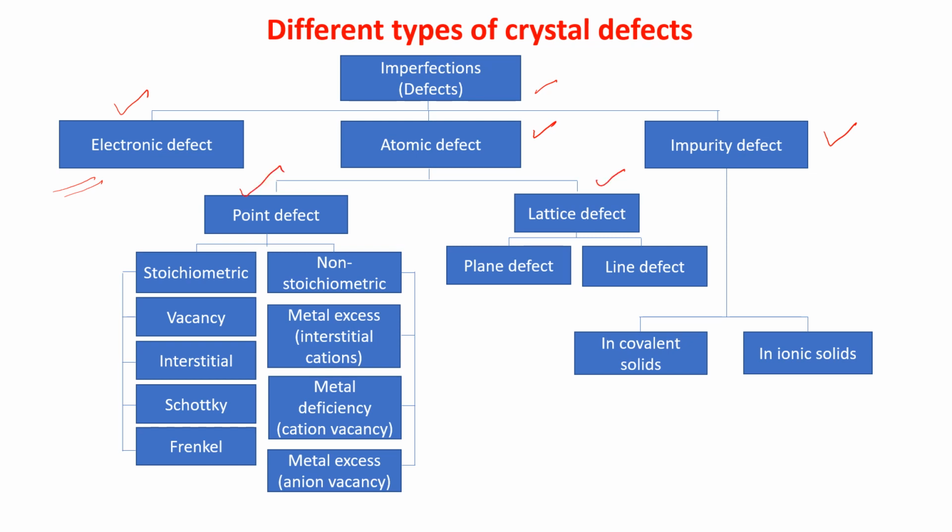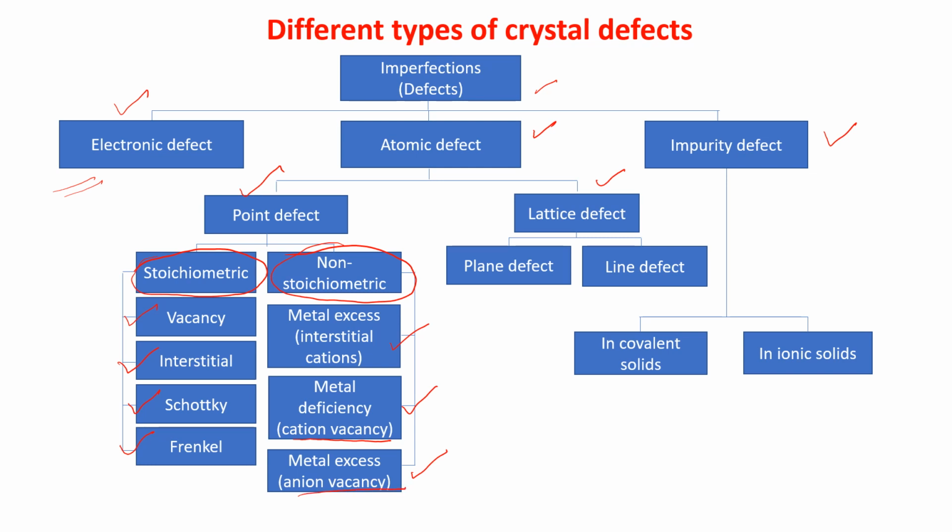Point defect is again divided into 2 parts, that is stoichiometric defect and non-stoichiometric defect. In stoichiometric defect, we have 4 parts: vacancy defect, interstitial defect, Schottky defect and Frenkel defect. And in non-stoichiometric defect, we have 3: metal excess interstitial cation, metal deficiency cation vacancy, and metal excess anion vacancy.